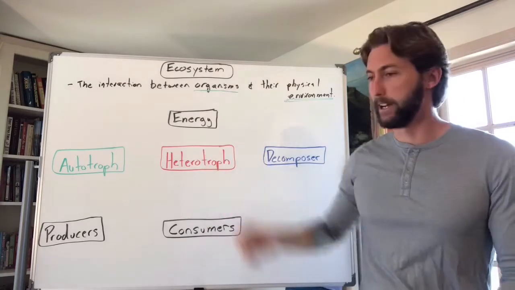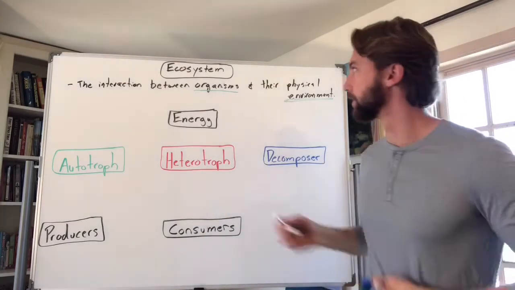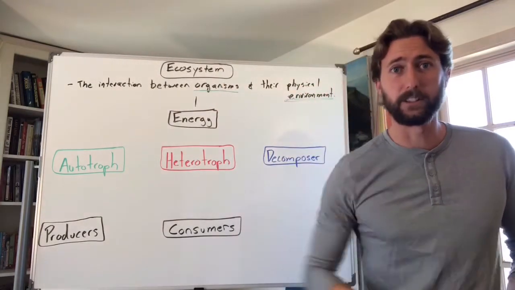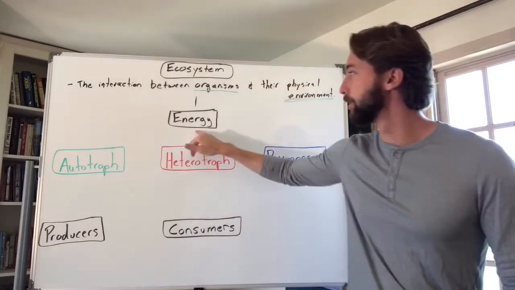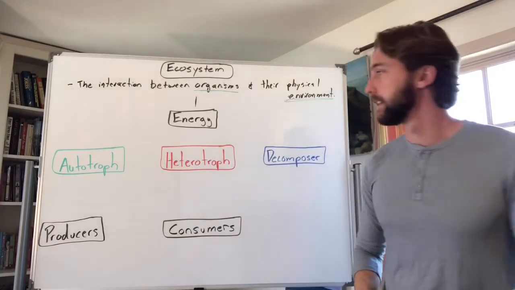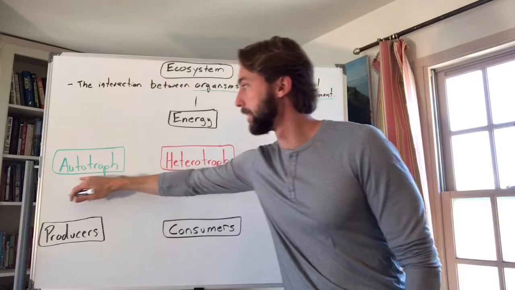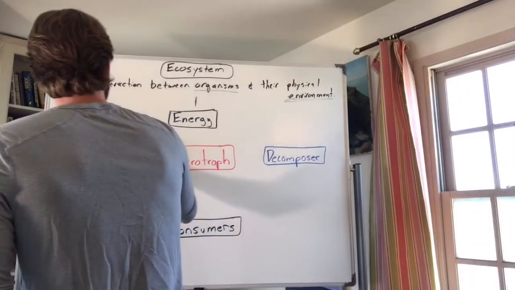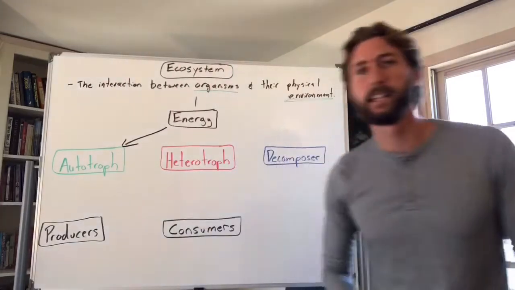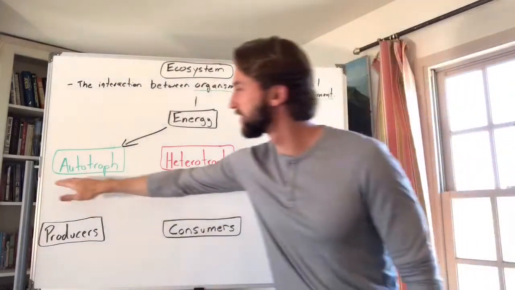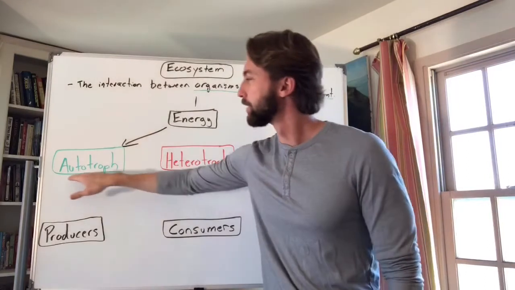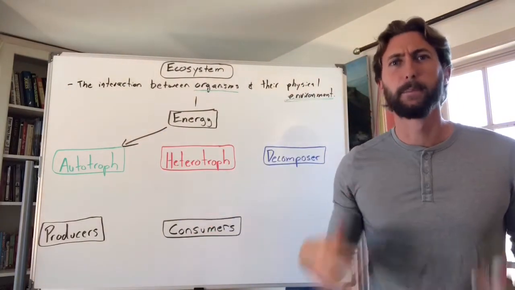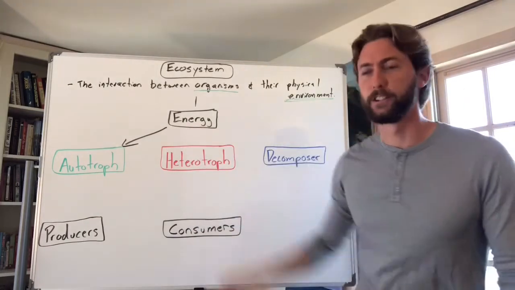All right, so we're going to talk a lot about energy today and how it flows through ecosystems, okay? There are three strategies that organisms use, living things use to get energy. The first strategy is a type of organism called an autotroph, or a producer, right? So autotrophs, producers, colored in green, because what autotrophs do, auto means self, troph means energy, so these guys make their own energy. So what do you think those are? Yeah, that's right, they're plants. Plants do photosynthesis, making their own energy from the sunlight.